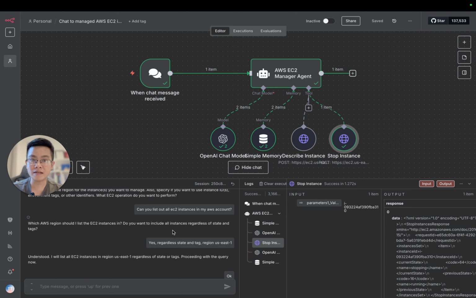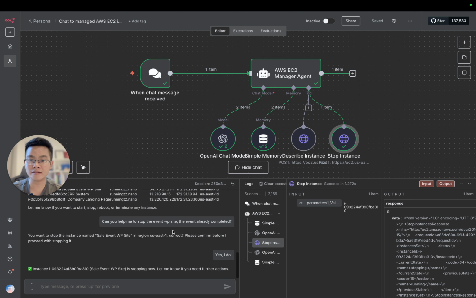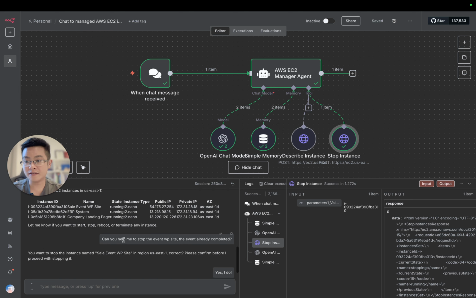I didn't mention anything fancy about AWS. I didn't tell it the exact instance ID. All I tell it is in natural language, and the AI agent is smart enough to capture the information, discuss with us back and forth to confirm, get exactly the command from our chat, and then make the invocation to the tool properly.